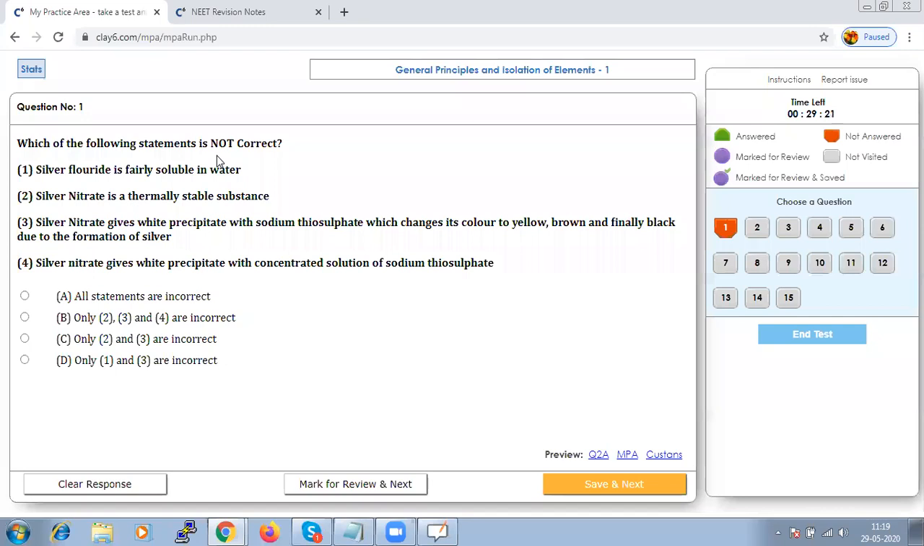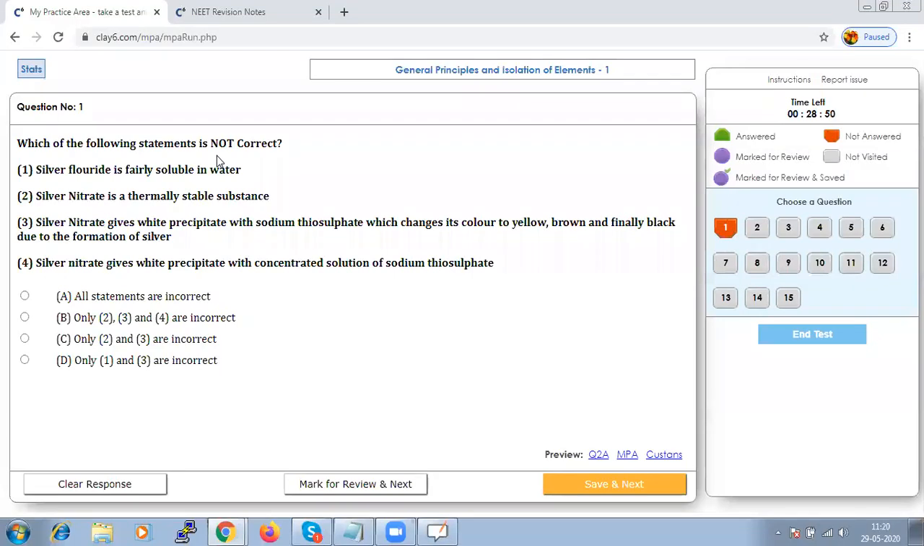Silver nitrate gives a white precipitate with sodium thiosulfate, which will change its color to yellow, brown, and black due to the formation of silver. But addition of silver nitrate will give a white precipitate of silver thiosulfate, which will immediately dissolve if the sodium thiosulfate is in excess. Hence, you can say that the first statement is not correct.